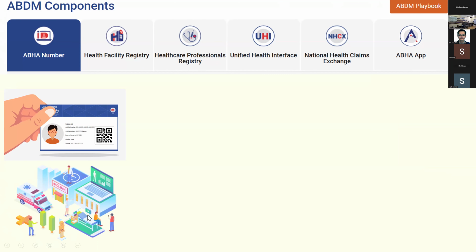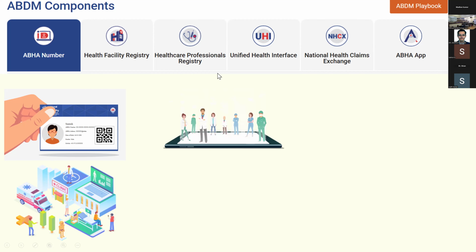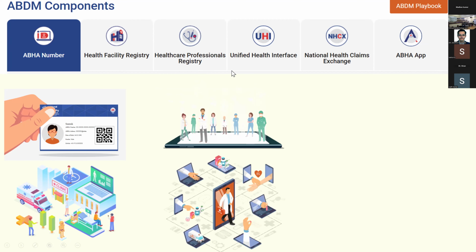The next is the Health Facility Registry. This is a repository of all the healthcare facilities in our country, whatever branch of medicine they are. They all have to be registered with the scheme. Next is the Healthcare Professionals Registry. Anybody who's practicing either in the private or the public health sector should have a number and should be registered in this repository. Next is the Unified Health Interface.